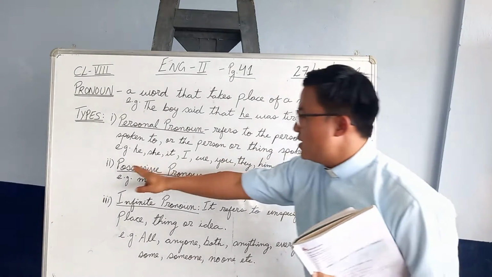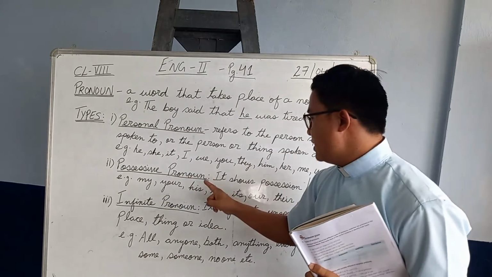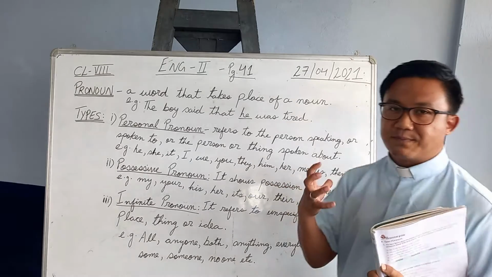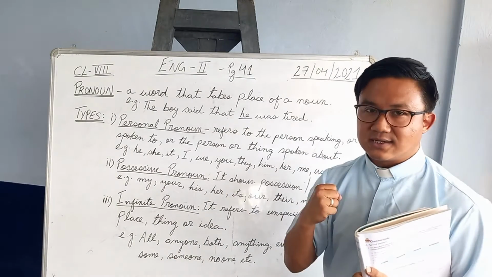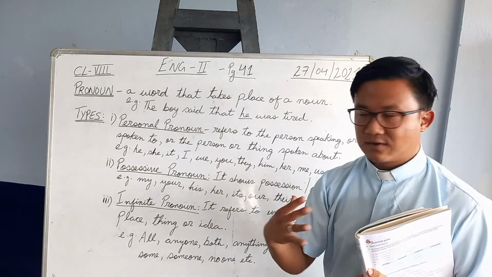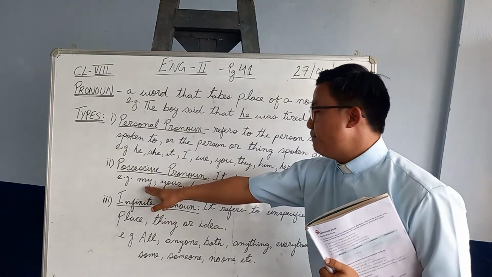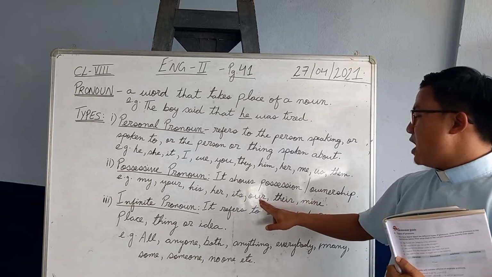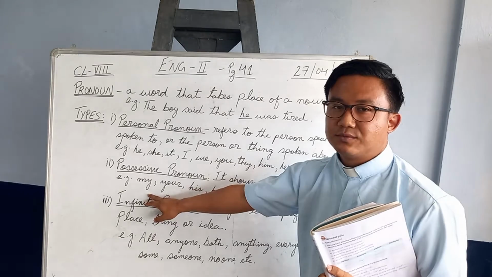Number two, we have the possessive pronoun. A possessive pronoun shows possession or ownership. I possess it, I own it. For example, mine, your, his, her, its, our, their. It is my book.